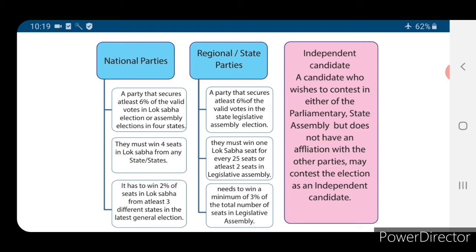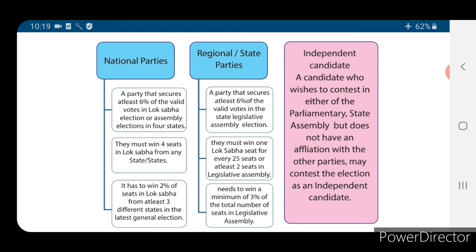Coming to a regional party or state party, a party that secures at least 6% of the valid votes in the state legislative assembly election. Second, they must win 1 Lok Sabha seat for every 25 seats or at least 2 seats in the legislative assembly. So in Lok Sabha at least they should have 25 seats or 2 seats in the legislative assembly. It needs to win a minimum of 3% of the total number of seats in the legislative assembly. Then only we call that party a regional party.